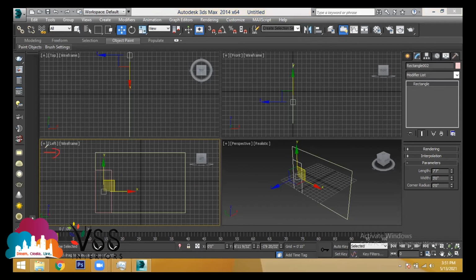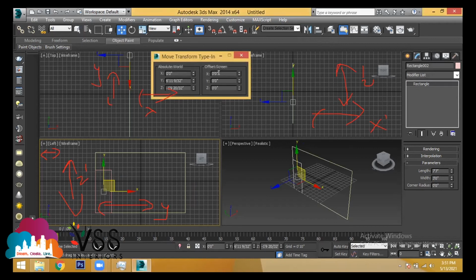Left view. Left view is nothing but this will become your y-axis. This will become your z-axis. Remember properly. In front view this will be the x-axis and this will be the z-axis. Only in top view this is x and this is y. If I want to move it in x direction here, let us make a right click. Now I'm trying to move it in x direction, giving 1 feet gap. This is moving based on x-axis only. Leave it.